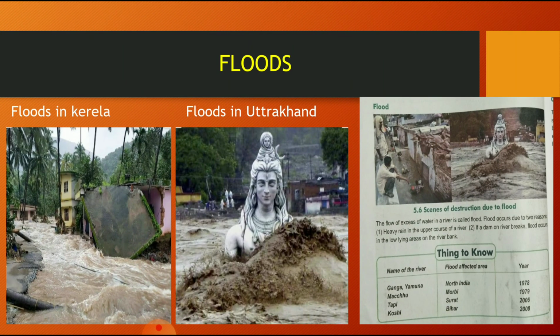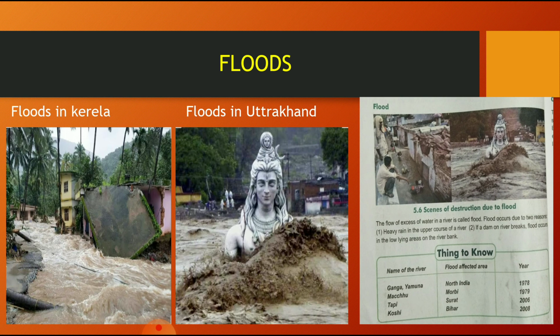Floods and tsunami are different. Floods can occur due to heavy rains. As we all know, the floods in Kerala occurred in 2019, and the floods in Uttarakhand in 2013. These were the most massive floods ever, and everything was washed out. You can just see the picture of Uttarakhand, Uttarkashi, the Kedarnath temple, where everything was washed out due to the heavy floods.